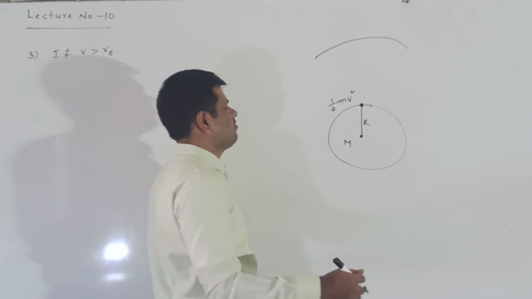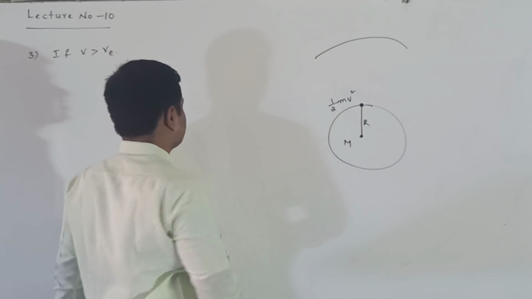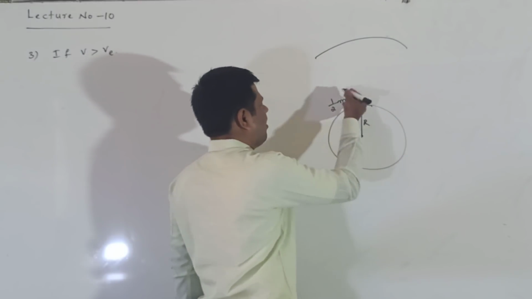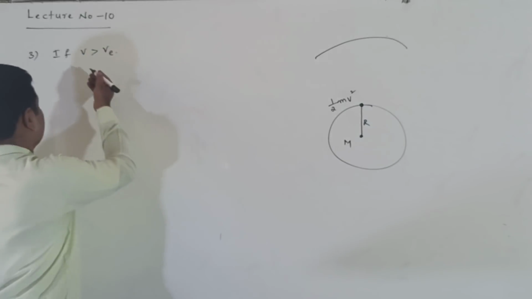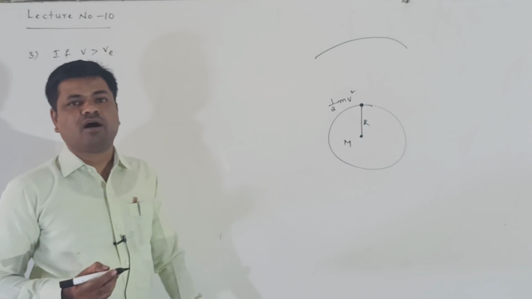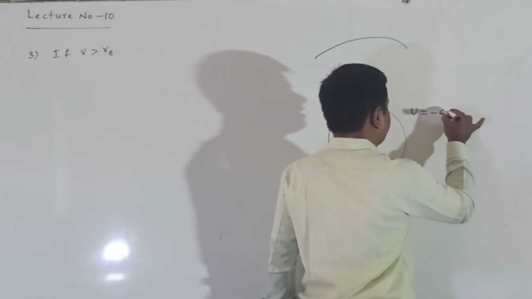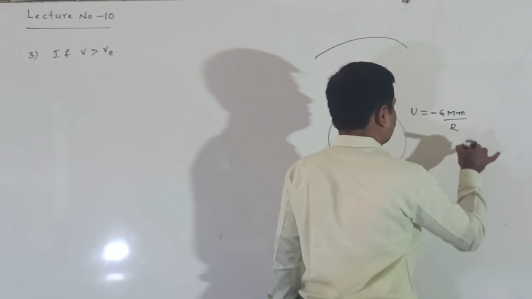What is the velocity given to the body? That velocity is larger than the escape velocity. How much kinetic energy is given here? Half mv square. The velocity v given means kinetic energy is half mv square. Potential energy, we know, is minus GMm by r on the surface of the earth.